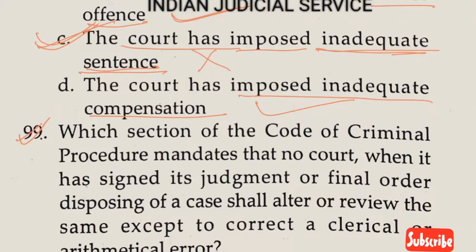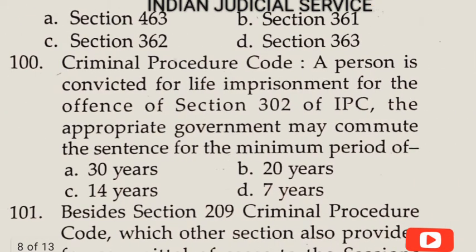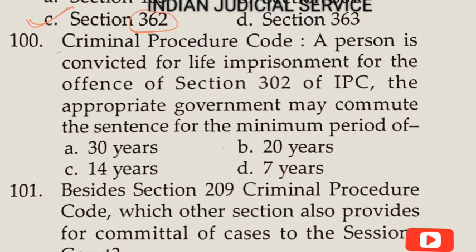Now question number 99. Which section of the Code of Criminal Procedure mandates that no court, when it has signed its judgment or final order disposing of a case, shall alter or review it, except to correct a clerical or arithmetical error? This is provided in which section? Section 362. So the answer is option C. No court can alter its judgment after signing, so the answer here is option 362.